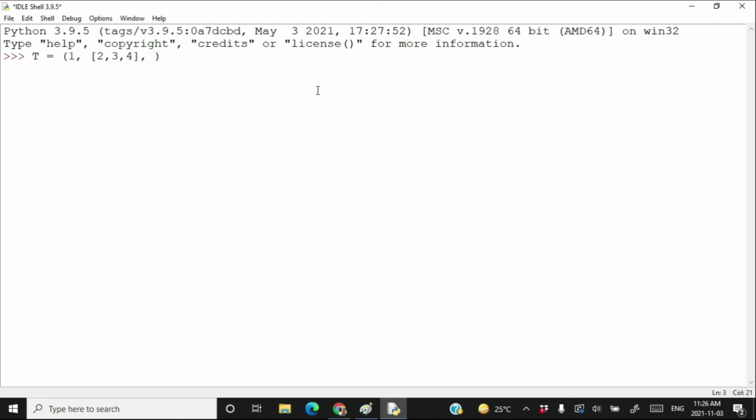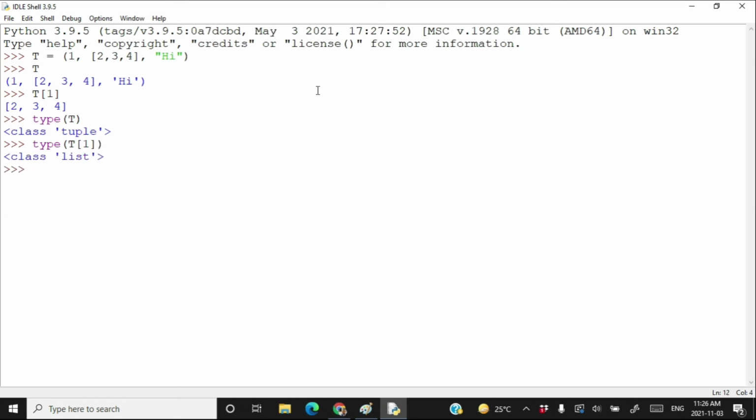After that, the other element of the tuple, say this is "hi". So we have three elements inside a tuple. The element at index 1 of the tuple is a list. If you type t, then t is a tuple. But if you type t[1], then t[1] is a list.